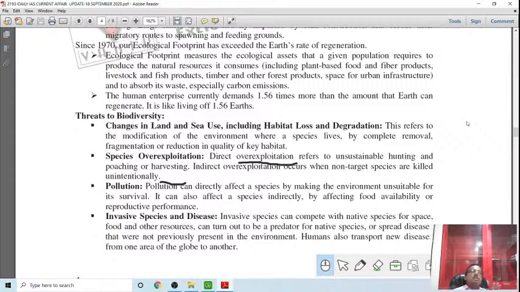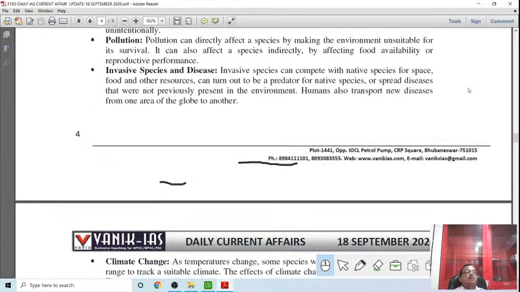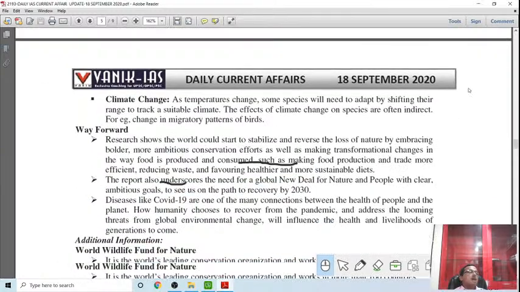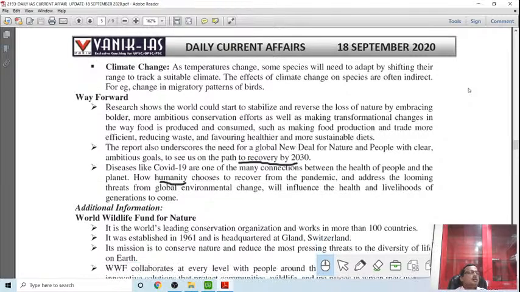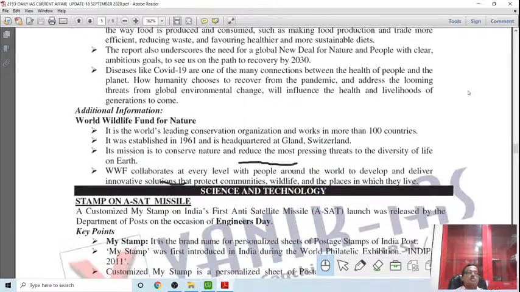Biodiversity loss is driven by change in land and sea use, including habitat loss and degradation. This is the biggest issue, because through human intervention there is a big habitat loss and over-exploitation of species. Human beings have overexploited different species. Then pollution levels have increased, that is another factor. Invasive species and disease are another emerging threat. Then climate change is one of the major issues threatening life on the universe. Okay.